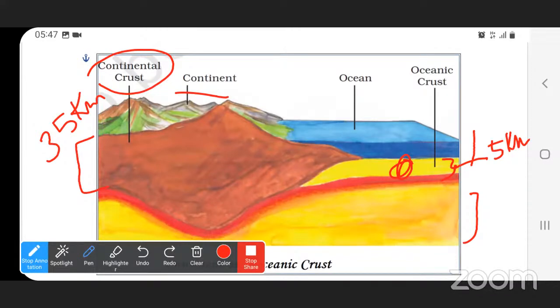Yes, ma'am. Ocean means the sea. Below the ocean water we have the land surface, and from that land surface it is about 5 kilometers to reach the mantle. Okay?